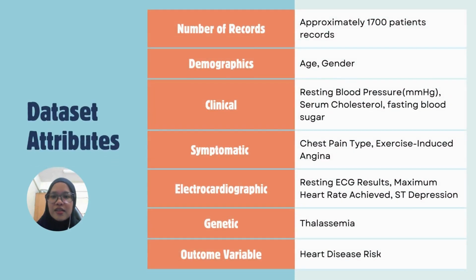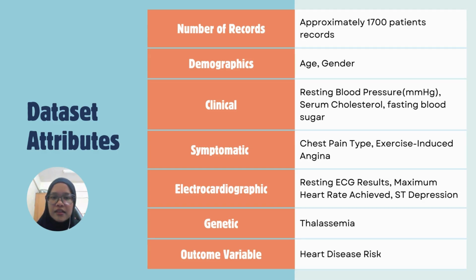Next is the dataset attributes. In this heart disease prediction dataset, it provides a few attributes that can be categorized into demographics, clinical, symptomatic, electrocardiographic, genetic, and outcome variable. This group project used approximately 1,700 patient records, and if you dive into the attributes given in this dataset, firstly is the demographic, which is the age and gender of the patients.